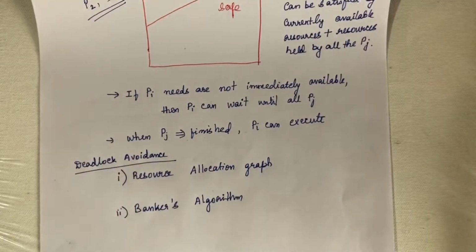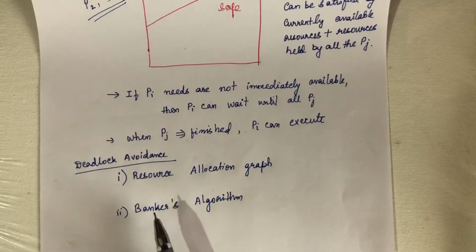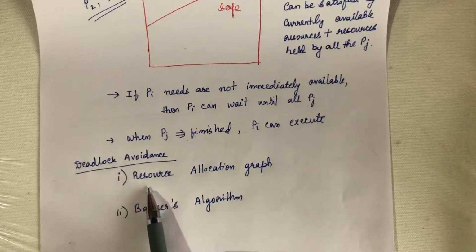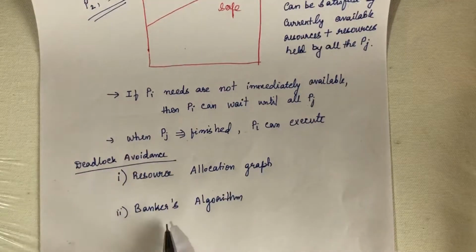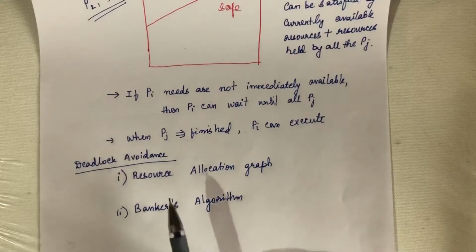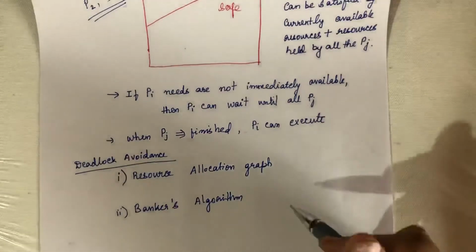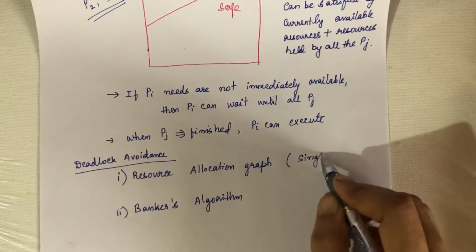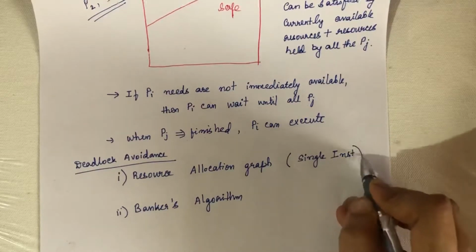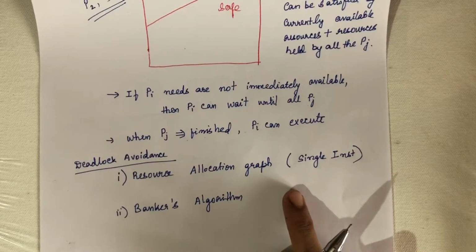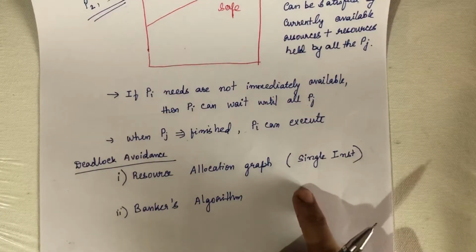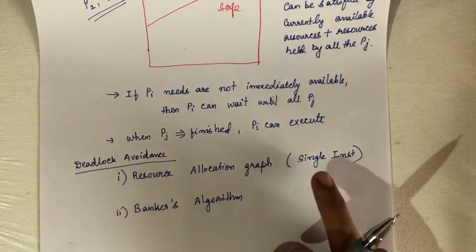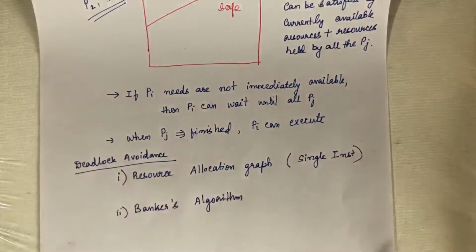Next, we will see the various ways in which you can avoid deadlock. There are two ways. The first is using a resource allocation graph. The second is using the Banker's algorithm. You can use a resource allocation graph if the resource type contains only one instance. For example, if the system is attached to only one printer, or only one scanner, then you can use a resource allocation graph.